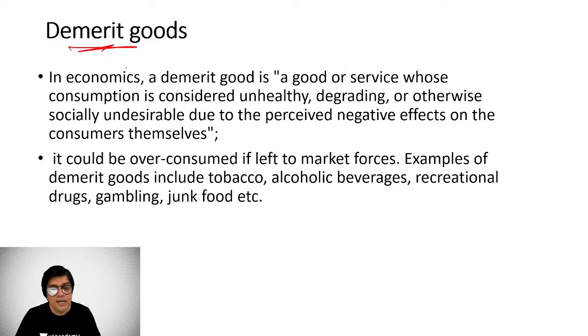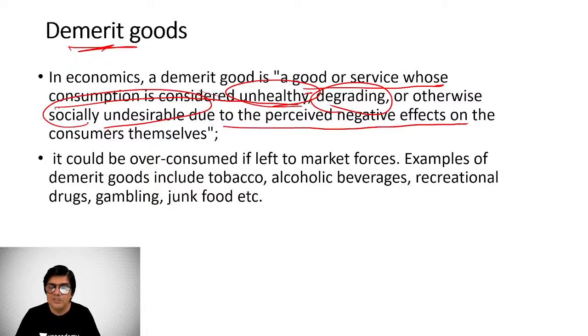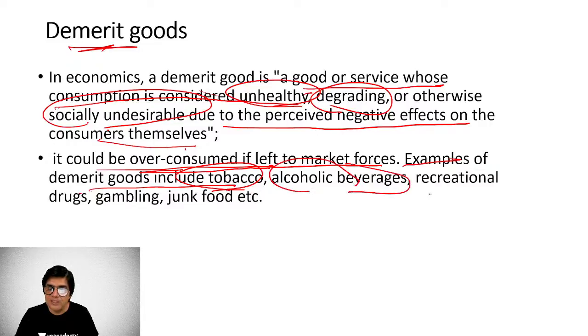Demerit goods, on the other hand, are goods or services whose consumption is considered unhealthy or degrading or otherwise socially undesirable due to some perceived negative effects on consumers themselves in particular, and society in general, right? So they could be overconsumed if left to market forces. For example, demerit goods include tobacco, alcoholic beverages, recreational drugs, gambling, junk food.